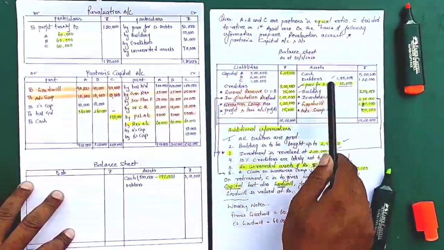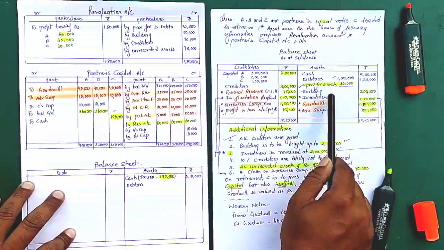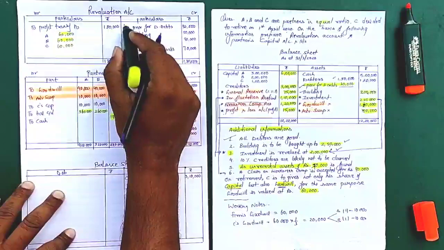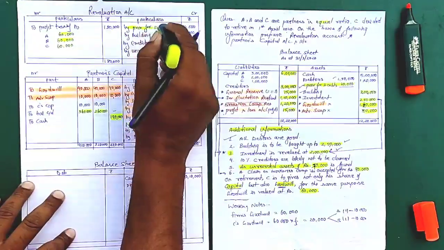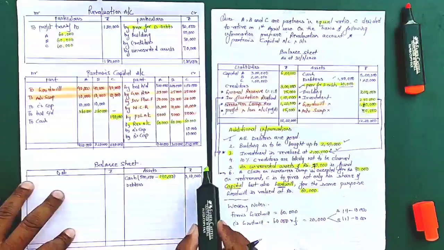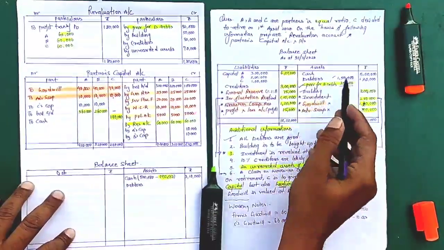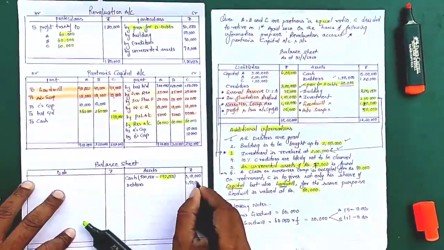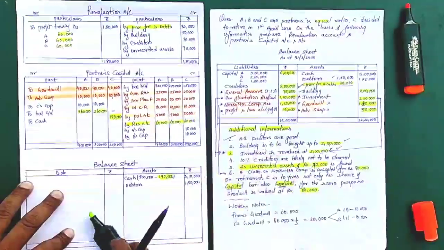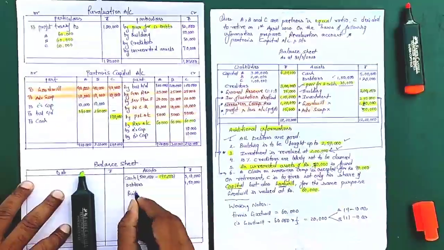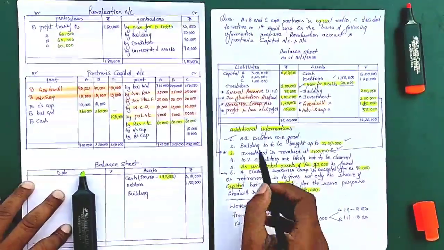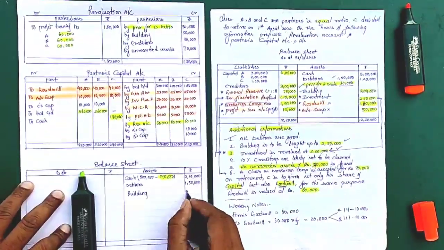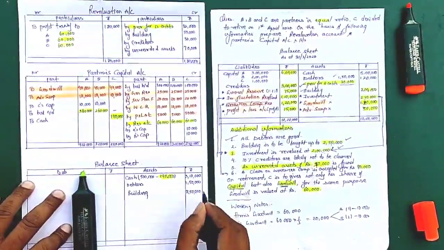Then next is debtors, and regarding debtors there is one adjustment. As they said, all debtors are good, so we distributed this provision for bad debts. This amount we already distributed, so this adjustment is also done. So debtors we will write as it is. Debtors is 1,50,000, so we'll write 1,50,000. Now the next one is building. For building also there was an adjustment, and it says that building is appreciated up to 2,50,000. So for this building I'll write the new revalued cost, that is 2,50,000.